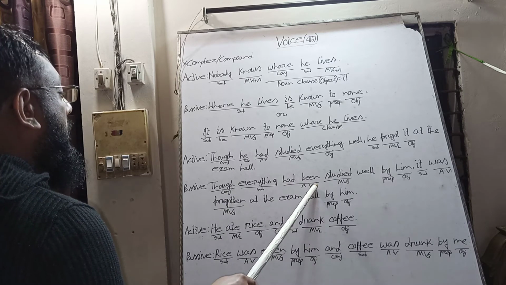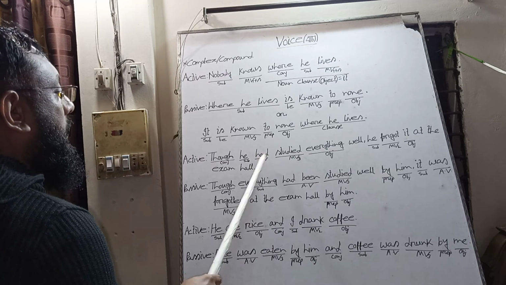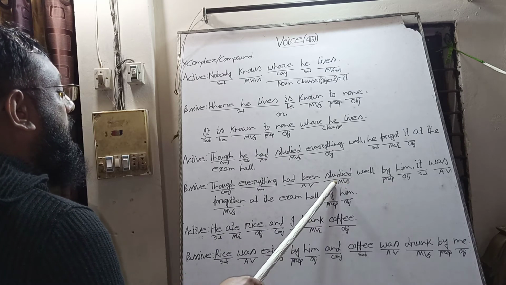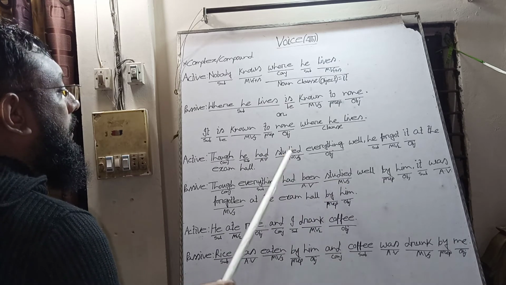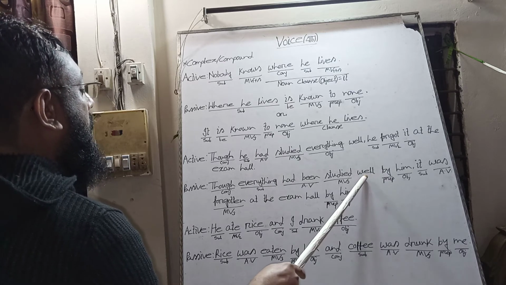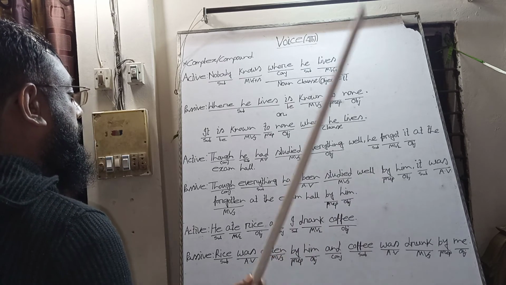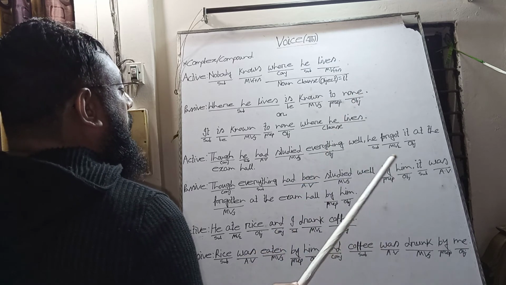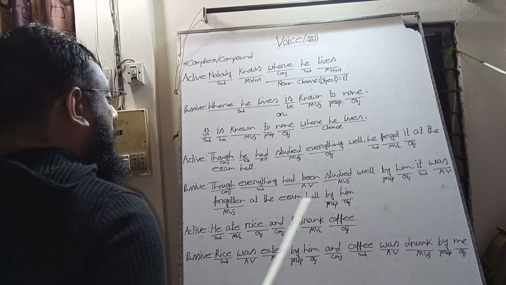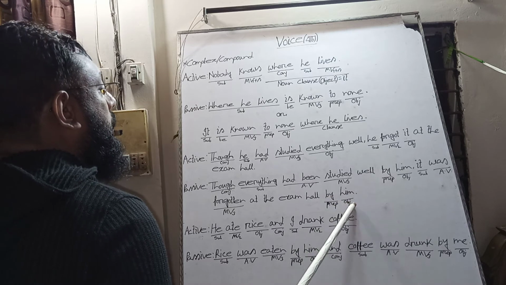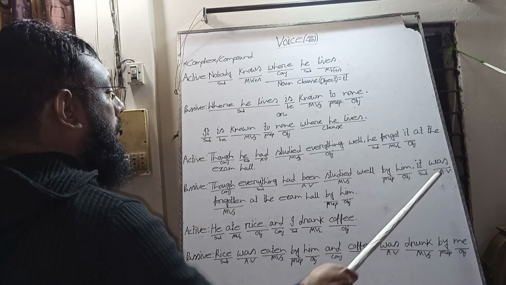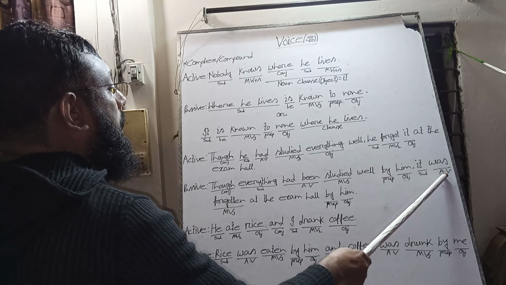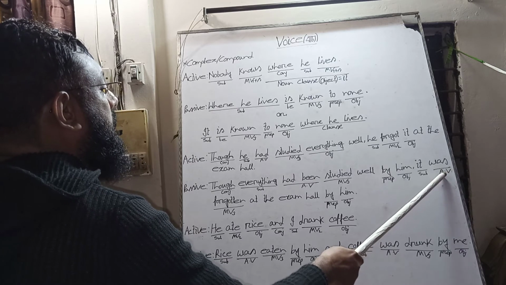Been will be omitted and we use had and we will use the past participle of the verb studied and we will write the other part, then we will use a comma and the object of by, him, will be the subject, and there is the be verb was, so it is past indefinite tense.